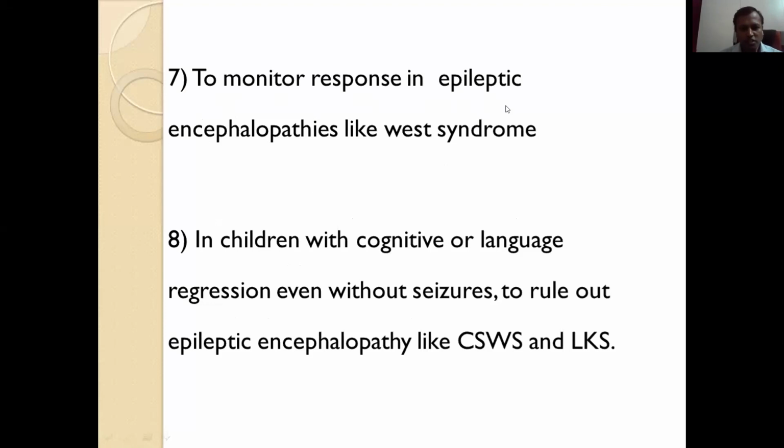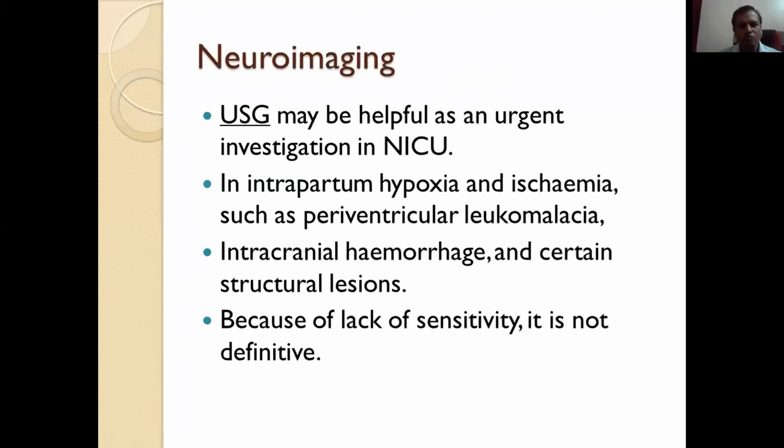Also to monitor response in epileptic encephalopathies like West syndrome, after giving ACTH or prednisolone, we can monitor the response with EEG. In children with recent onset cognitive or language regression, even without seizures, to rule out epileptic encephalopathy like continuous spike wave discharges in sleep and Landau-Kleffner syndrome, we should do EEG. So these are a few indications of EEG.